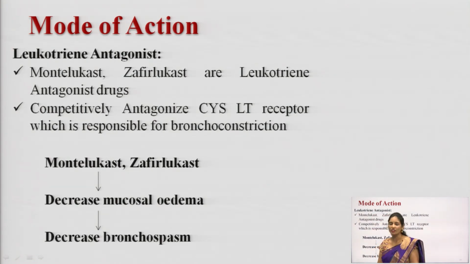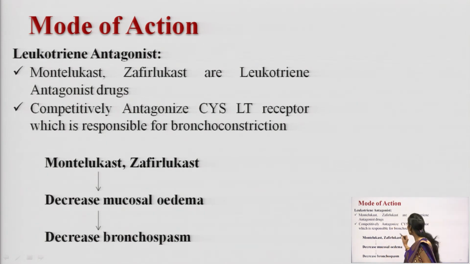Okay, next mode of action, leukotriene antagonists. What are the leukotriene antagonists? Montelukast and Zafirlukast, all these are drugs which fall under leukotriene antagonists. You know that leukotriene is a mediator which is responsible for bronchial constriction. The leukotriene antagonist will competitively antagonize the cysteinyl leukotrienes.